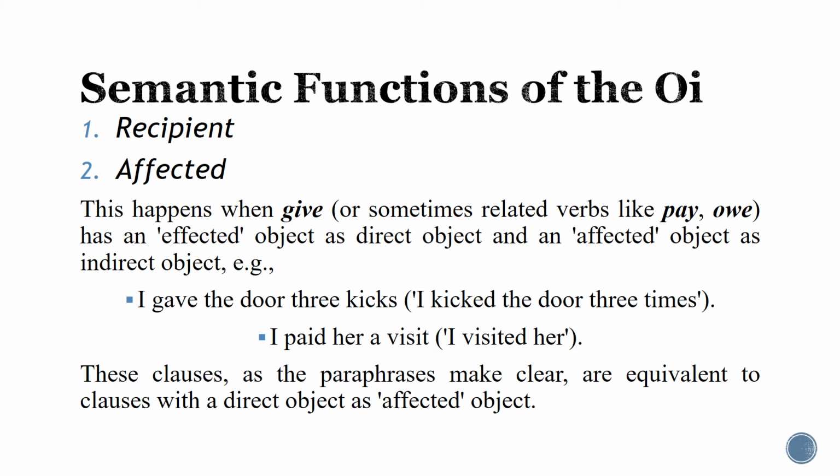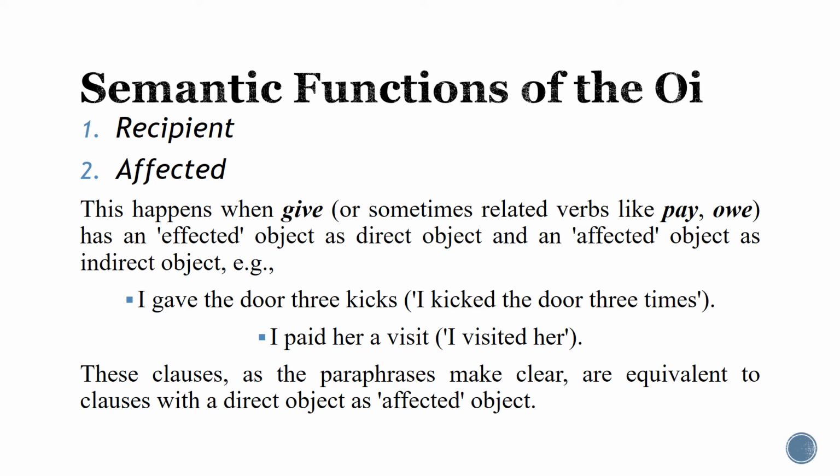Is it clear? And in normal sentences, we can say I kicked the door 3 times. I is the subject, kicked is the verb, the door is a direct object which is affected, and the 3 times is an adverb of time, referring to frequency.